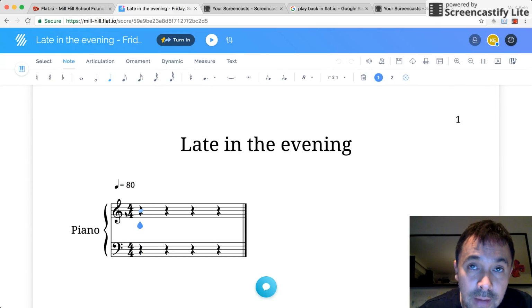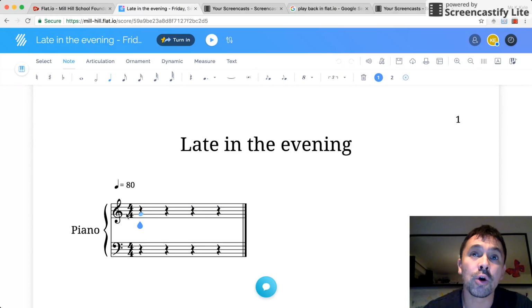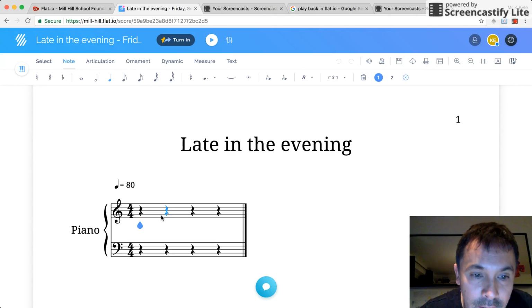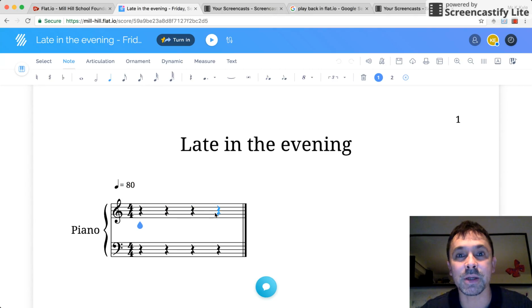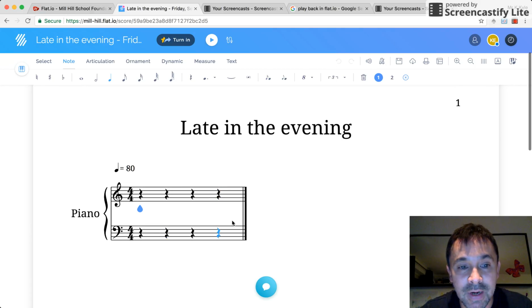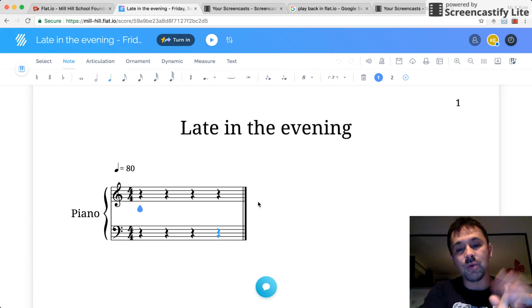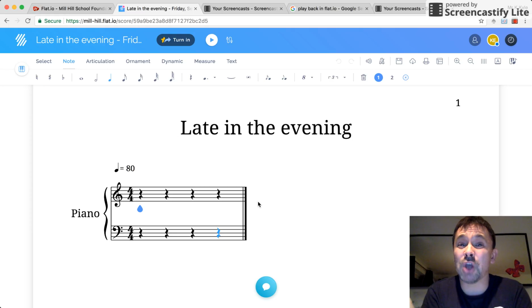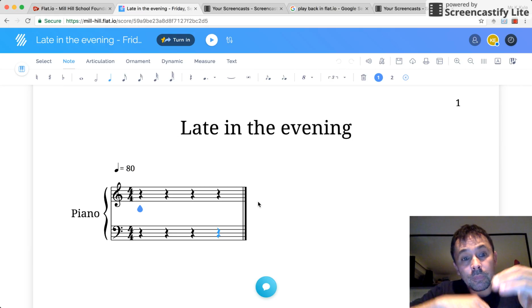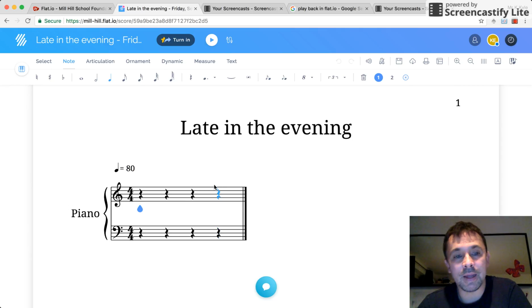Yes, and we also have our time signature, which is 4, which means that there are 4 beats in a bar, and the bottom number means that there are 4 crotchet beats in a bar. And look, 1, 2, 3, 4, 4 crotchet beats in a bar. How exciting is that? So that's our start of a project. At the moment, it's not a very good project, but we're going to have to put some notes in it. And what I'm going to do is show you how to put the notes in for this project, which is only 8 bars long. We're going to put those notes in, and then over the next few videos, you're going to manipulate those notes.